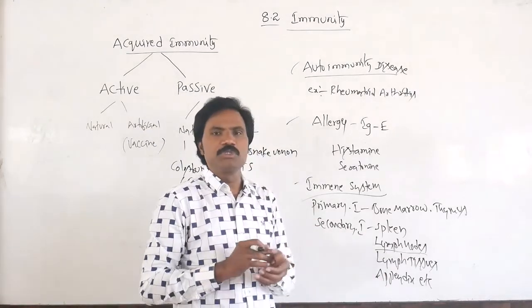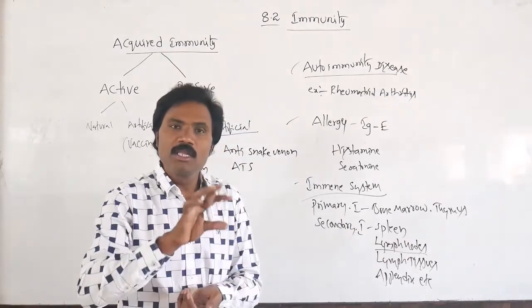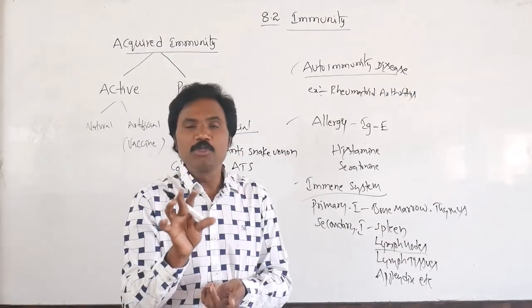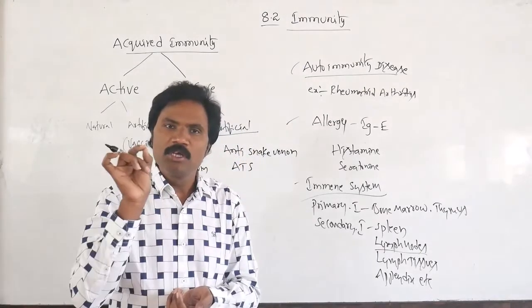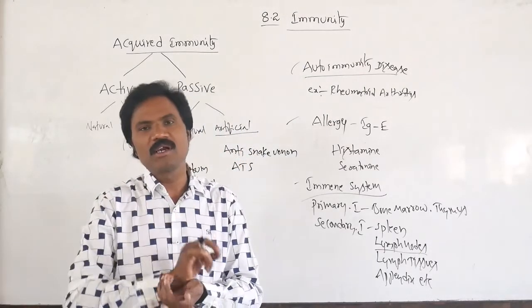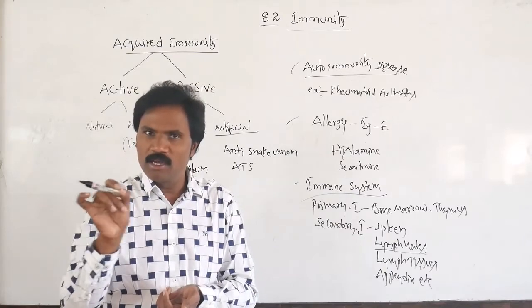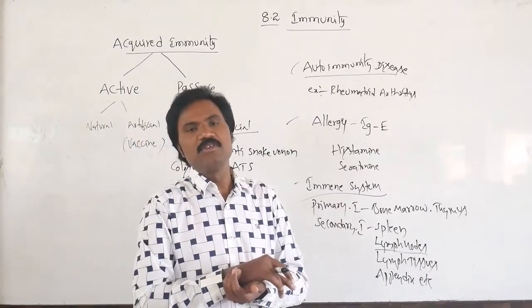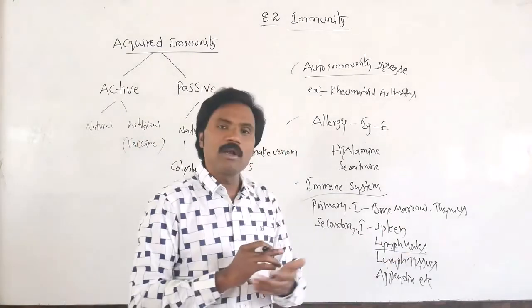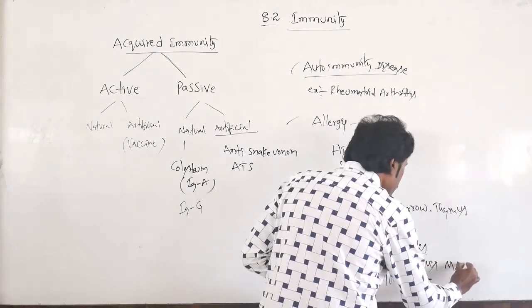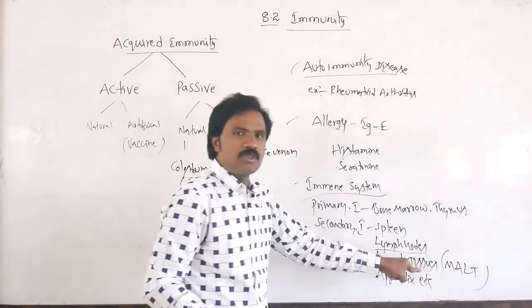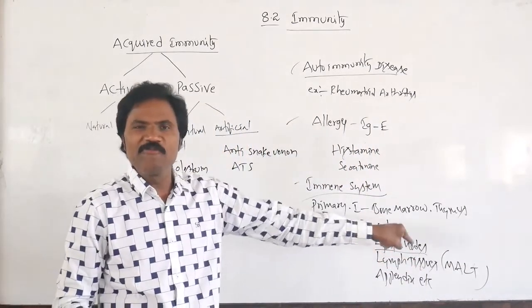Then lymph tissues: where are they present? In the mucosa. Lymph tissues are normally present in the mucosal area of the respiratory system, the gastrointestinal tract and the vaginal area. Commonly we call it MALT, mucosa associated lymphoid tissue.